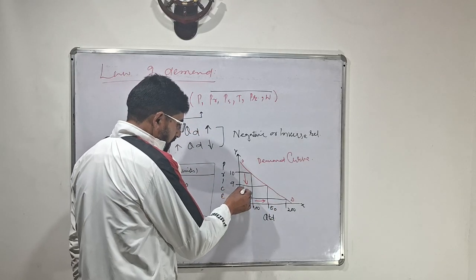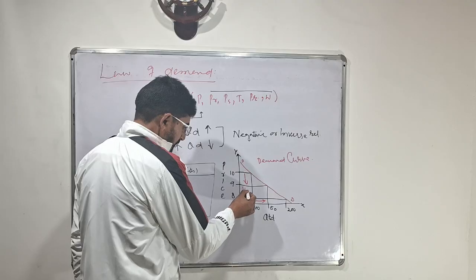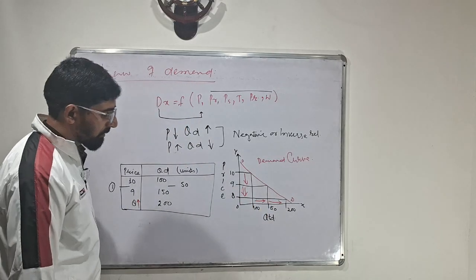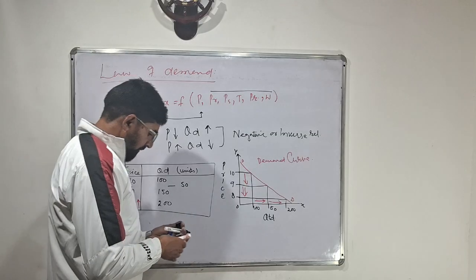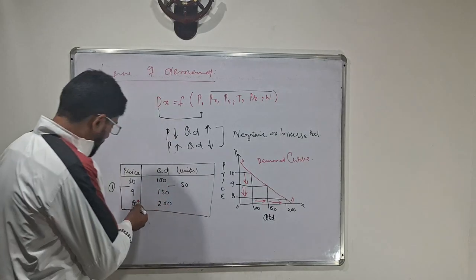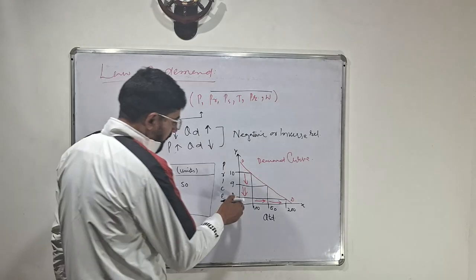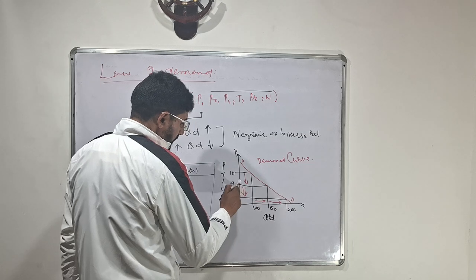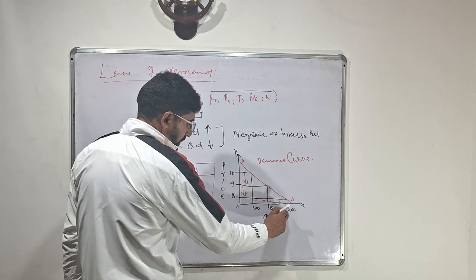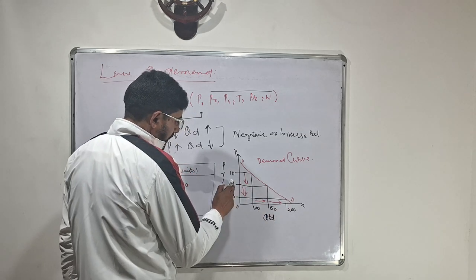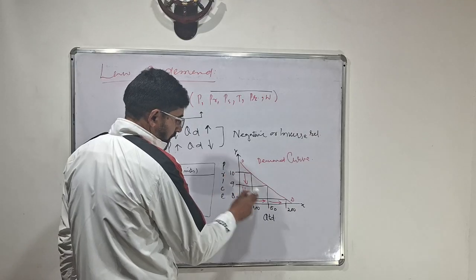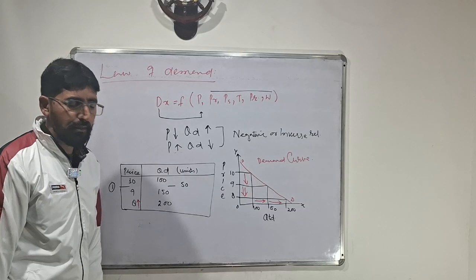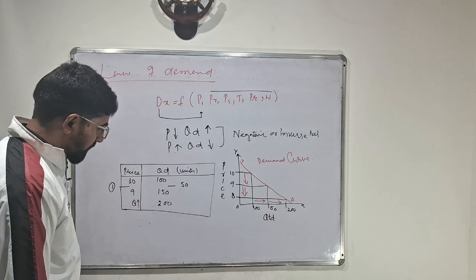Further, when price falls from 9 to 8, quantity demand increases further from 150 to 200. If we go in reverse, from 8 to 9, a 1 unit increase in price, quantity demand declines from 200 to 150. Further, when price increases from 9 to 10, quantity demand further reduces from 150 to 100. This shows that there is an inverse relation between price and quantity demand.